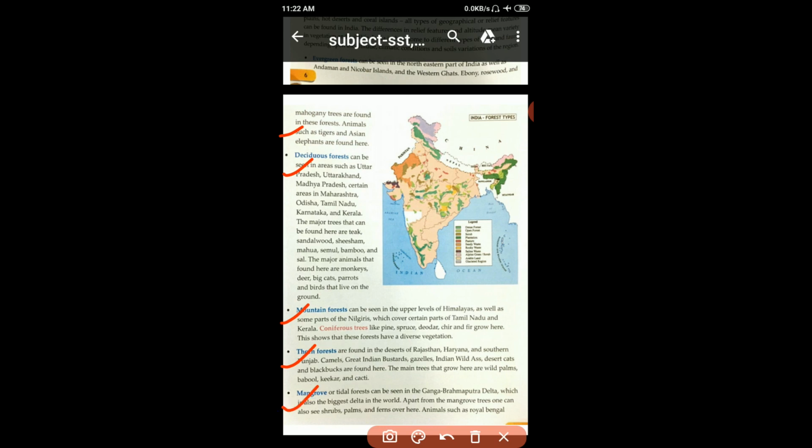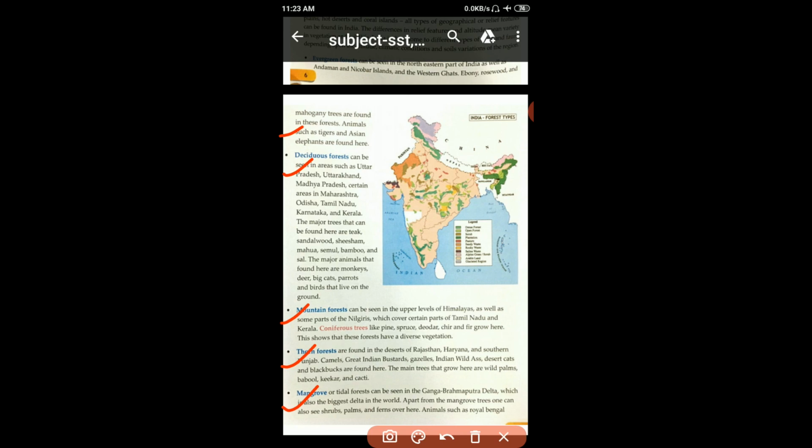Mangroves. Mangrove or tidal forest can be seen in the Ganga Brahmaputra delta, which is also the biggest delta in the world. Apart from the mangrove trees, one can also see shrubs and palms. And friends, over here animals such as the Royal Bengal tiger are found in this area.